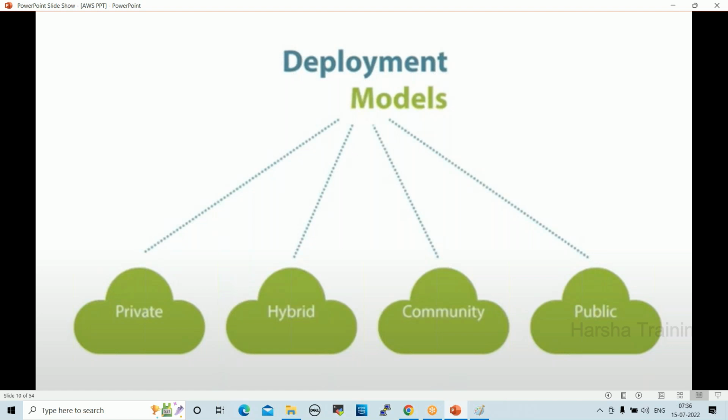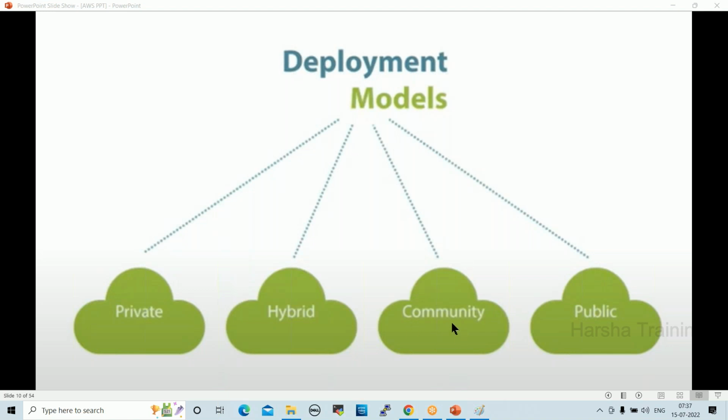Still, some companies use hybrid cloud. Nothing will happen to your data. Cloud is 100% secure. Not only AWS, but Azure and GCP also provide 100% security. The next one is community cloud.